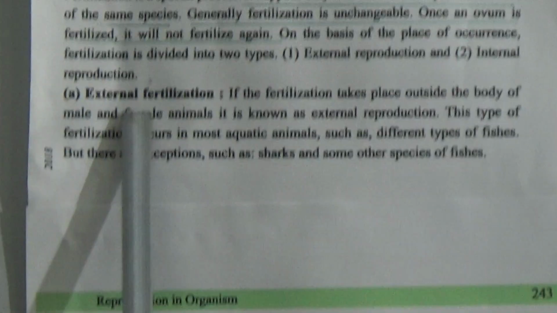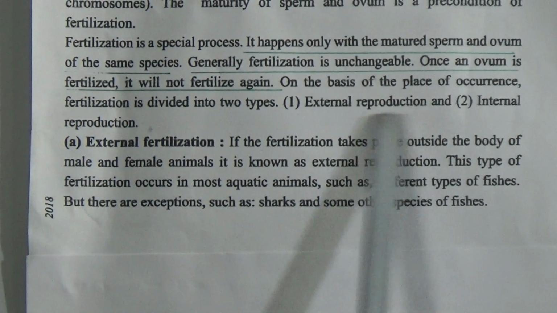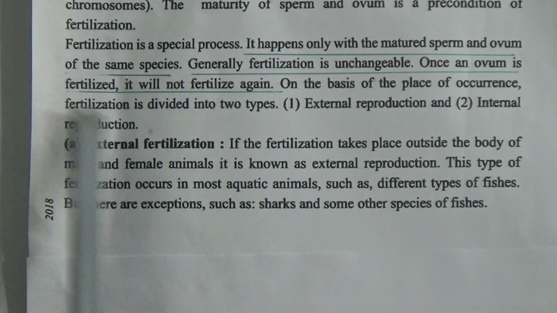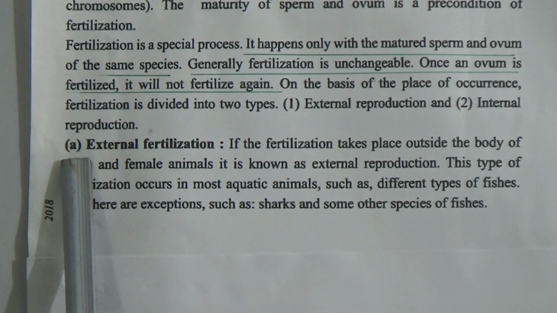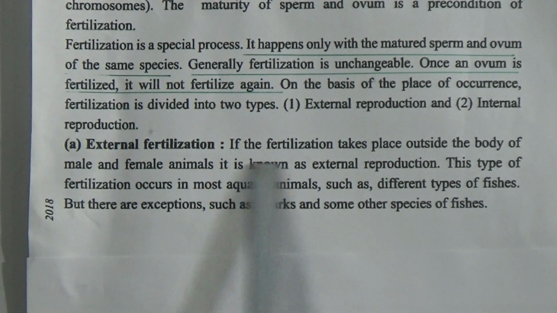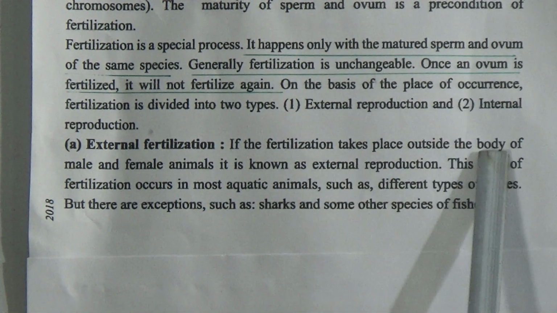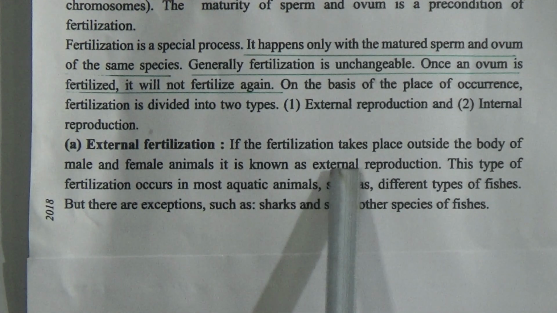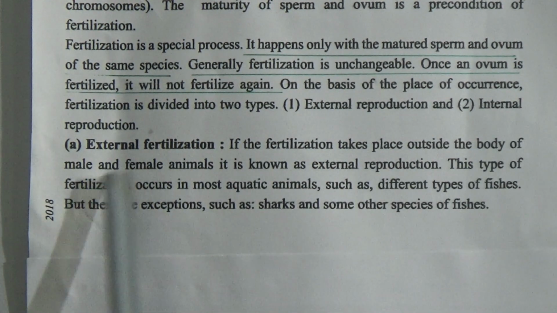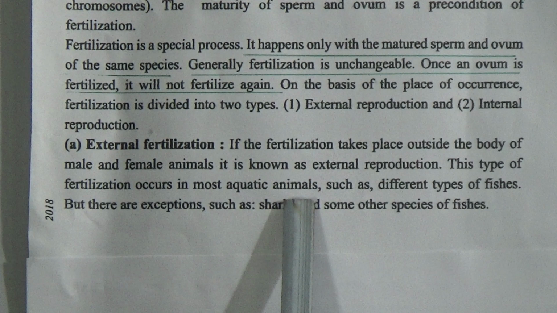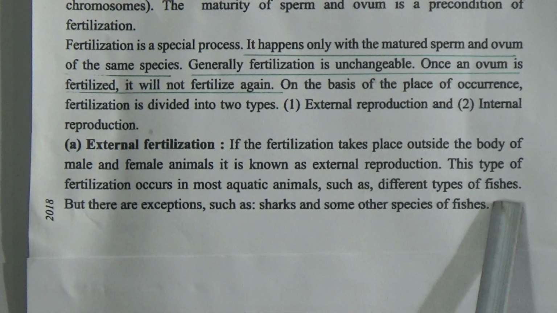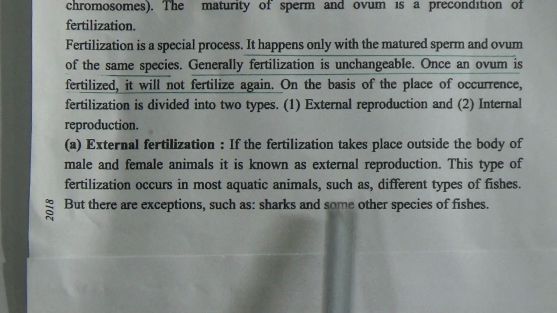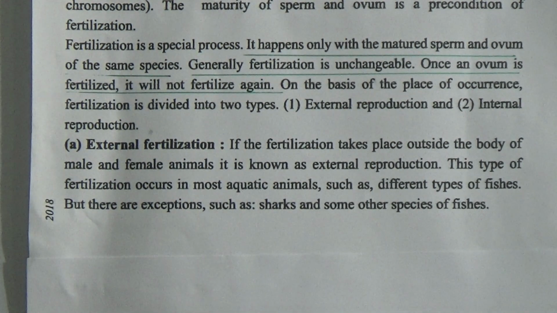Here is external fertilization, and here is internal fertilization. The A number is external fertilization. If the fertilization takes place outside the body of male and female animals, it is known as external fertilization. This type of fertilization occurs in most aquatic animals, such as different types of fishes, but there are exceptions such as sharks and some other species of fishes.